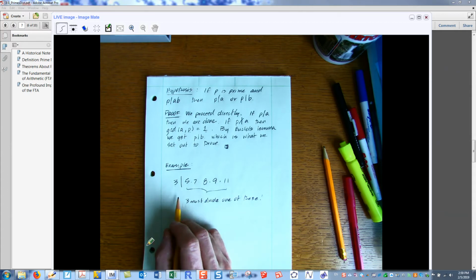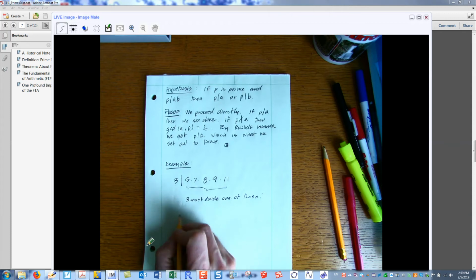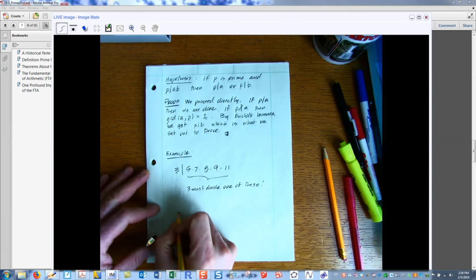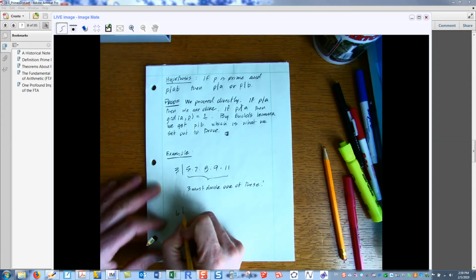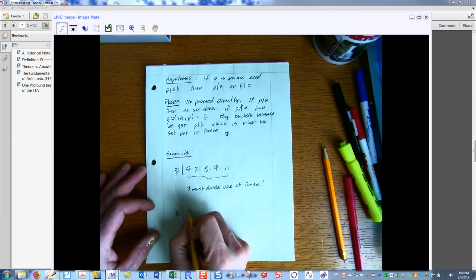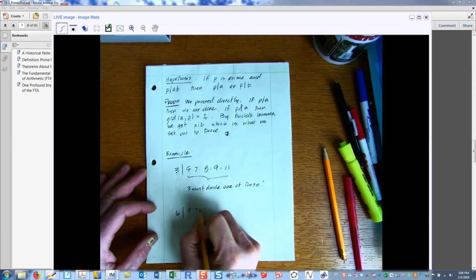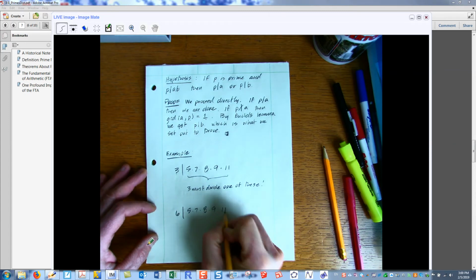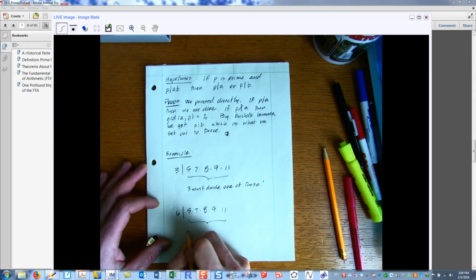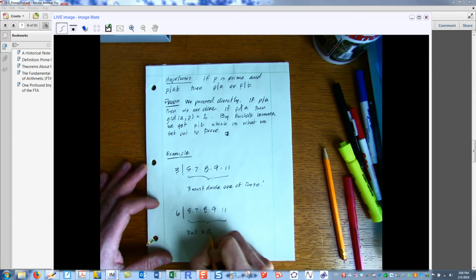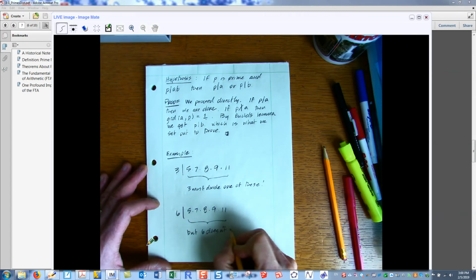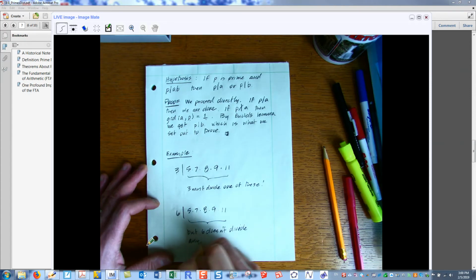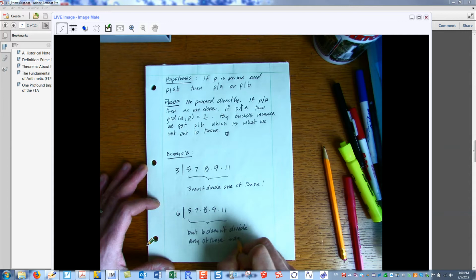Of course, we could make a different statement here and show a counterexample. 6 certainly divides 5 times 7 times 8 times 9 times 11, but 6 doesn't divide any of these individually.